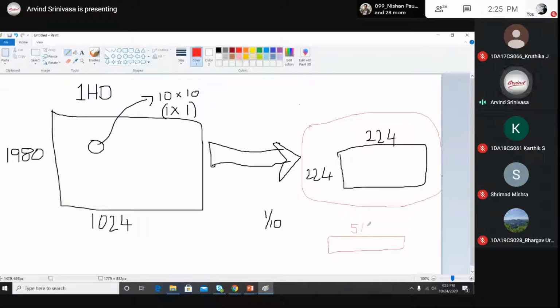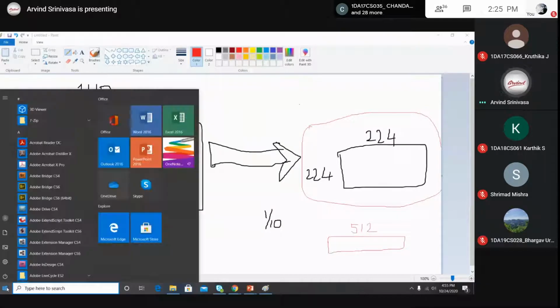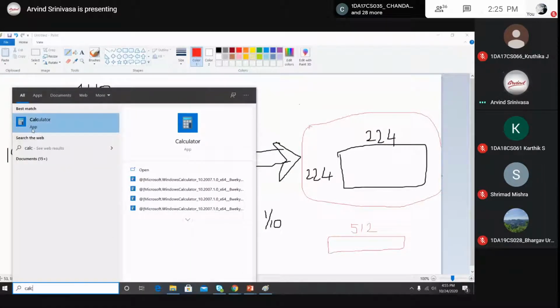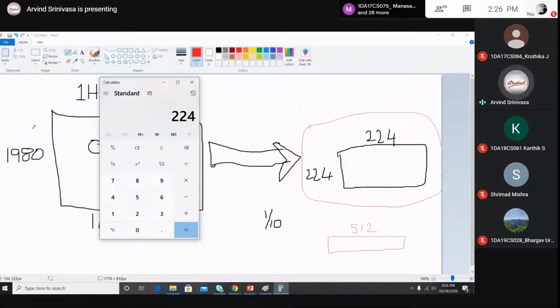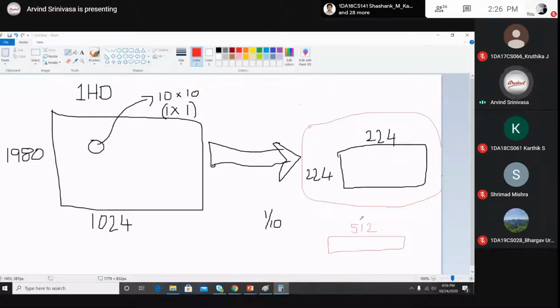If you can open the calculator, 224 into 224 is 50,176. So 50,176 data we have reduced to 512, meaning only 512 important pieces of information of a particular image are taken for the classification. So the final feature length will be 512. Understood?